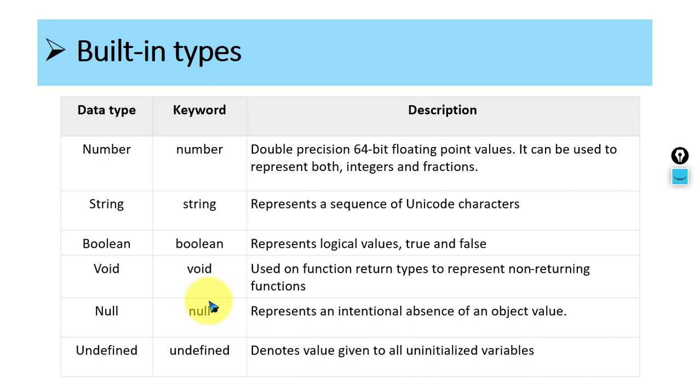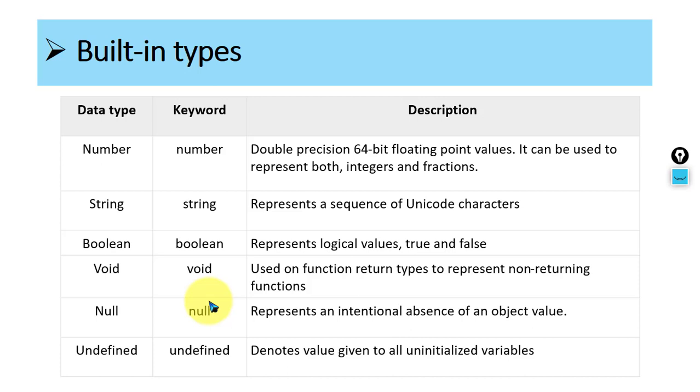Void is used specifically if there is no return value for the function, right? So it is used on function return types to represent non-returning functions. Okay, so that is void. Null basically is used